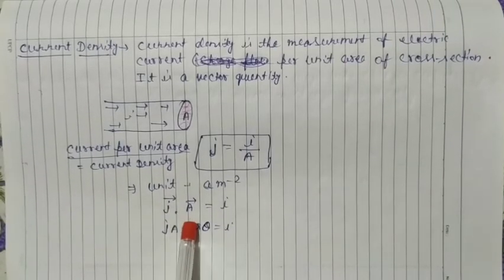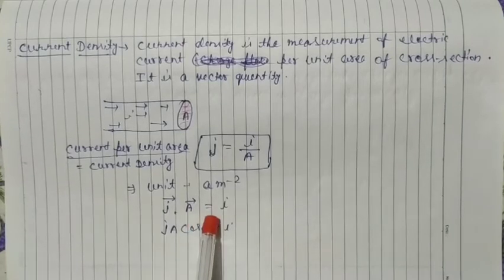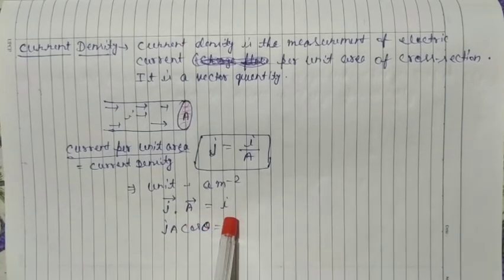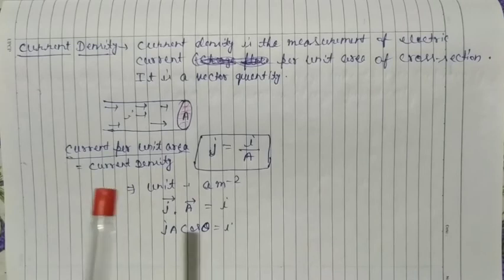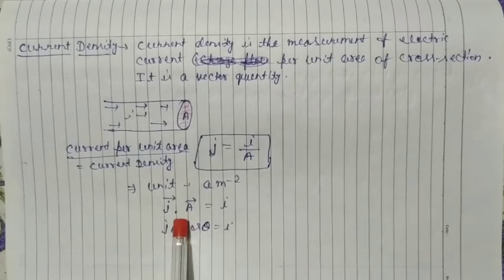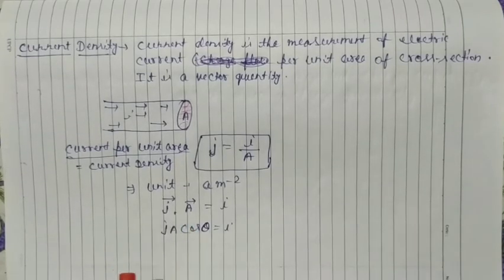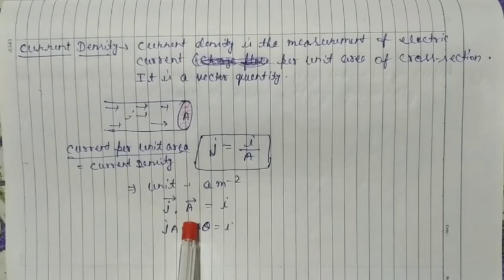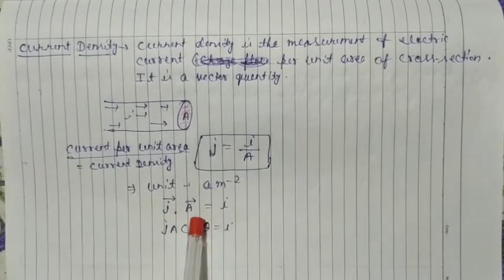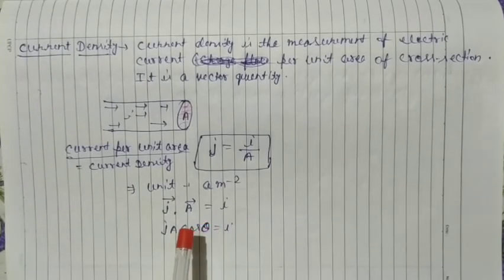Multiplication of two vector quantities gives a scalar quantity. What type of multiplication is this? This is scalar product or dot product: vector J dot vector A equal to I.